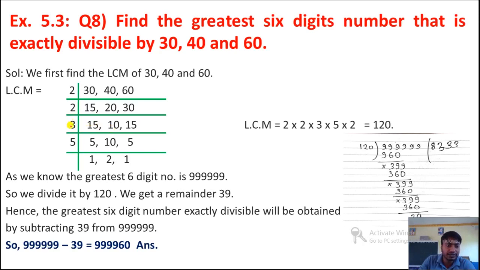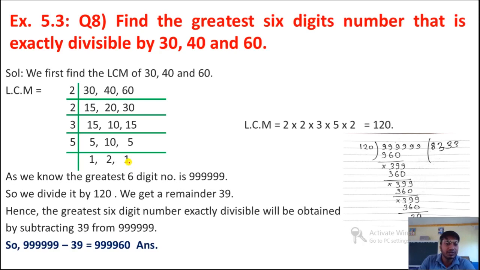We will take here 3, because by 3, 15 and 15 we can divide. So now 3 5s are 15, 10 we write here as it is, because we cannot divide this 10 by 3, and 3 5s are 15. Okay, now it will go by 5: 5 1 is 5, 5 2 is 10 and 5 1 is 5.